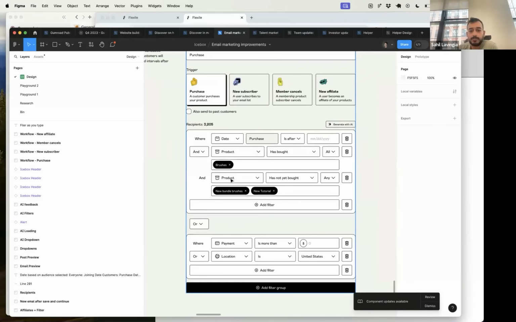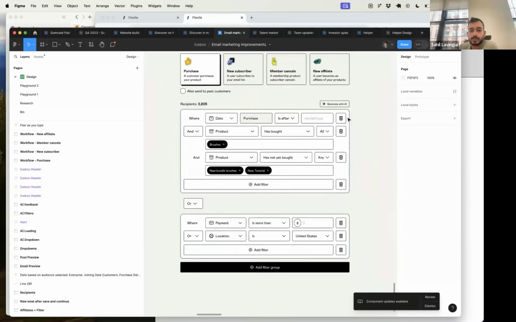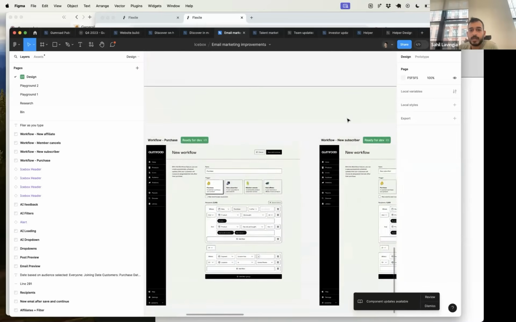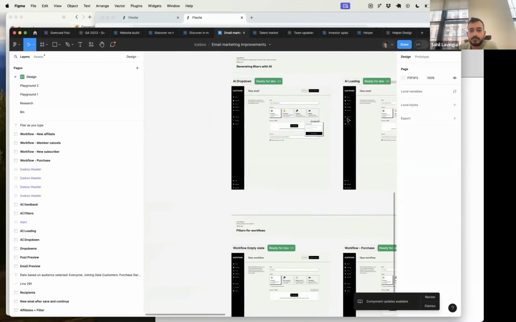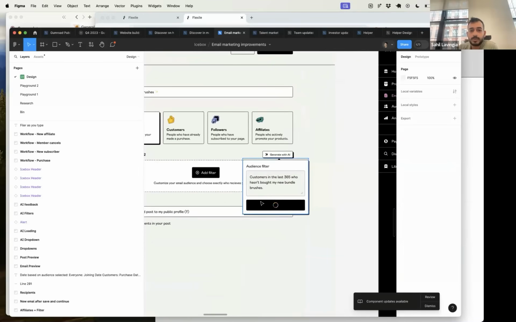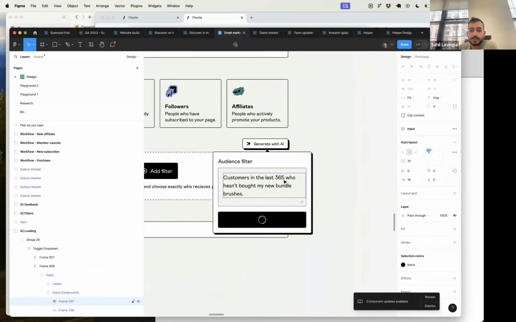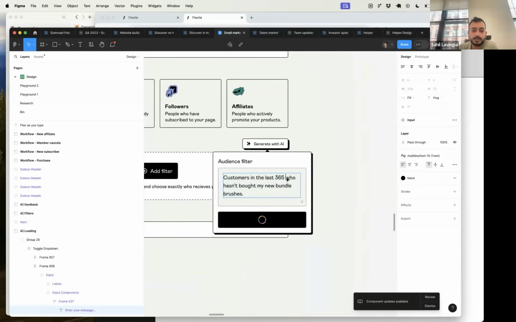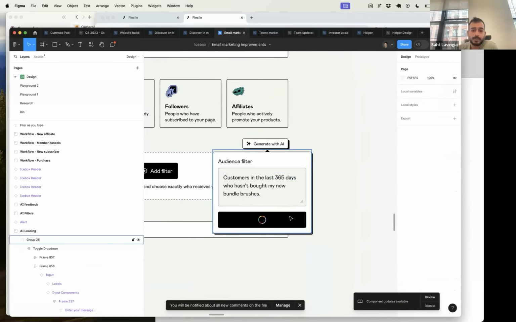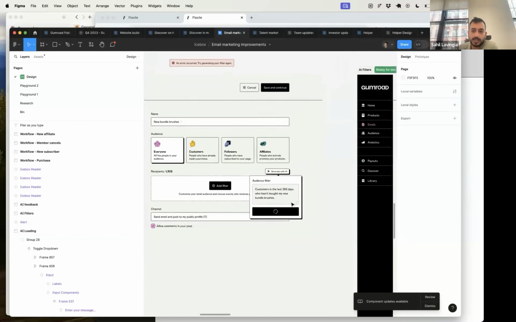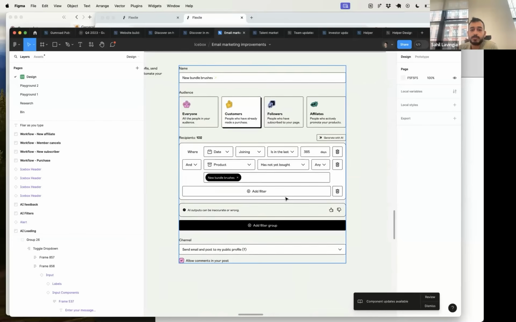This UI can be pretty intense, very similar to Notion, if you're familiar with that. So we're also probably going to have a generate with AI button. Let me see if I have an example of this. Yes. So you could do something like this: customers in the last 365 days. Let me fix this. Boom. Using the data, it's not too hard to figure out what you're trying to do here, which is someone who's a customer, bought a product in the last 365 days, who has not bought the most recently created product. And you can, of course, edit that after the fact. But I think it should make it a lot easier.